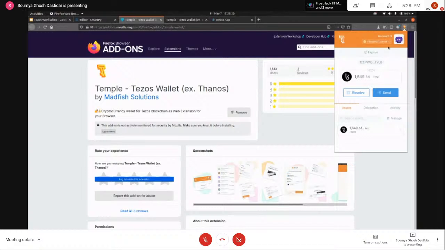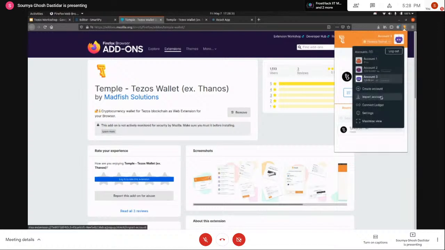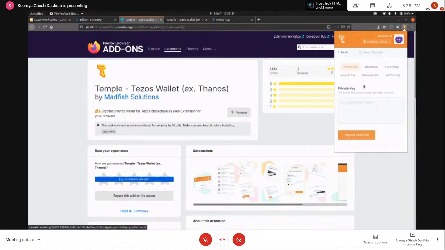So to start off, you'll probably need some Tezos to do the transactions and those things, right? So how do you get the transaction? You get this testnet Tezos, right? So right now I'm on the Florence testnet, as you can see. So I'll go ahead and click on import account, and that opens up this option. Here I can go for faucet file.